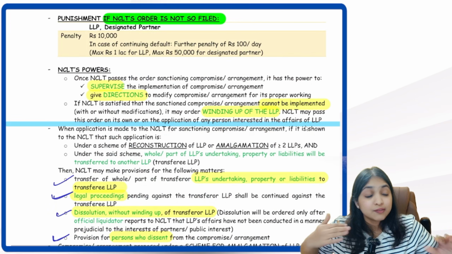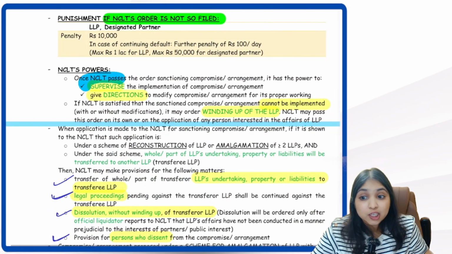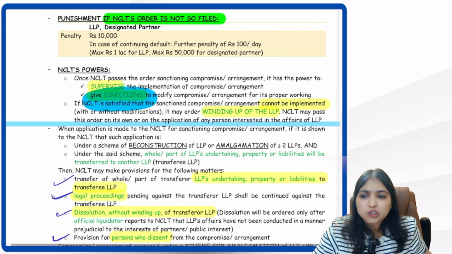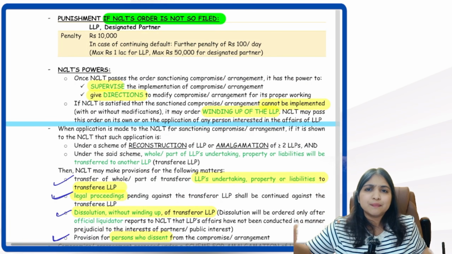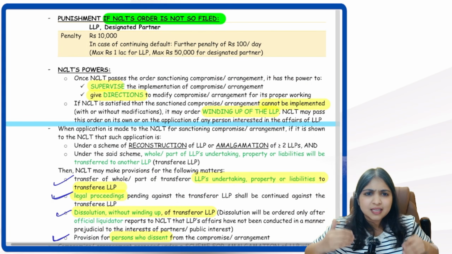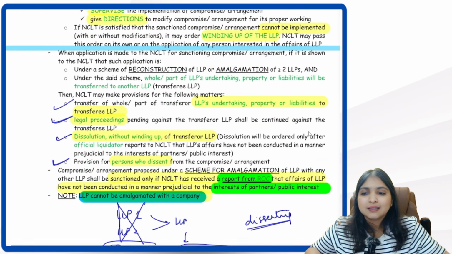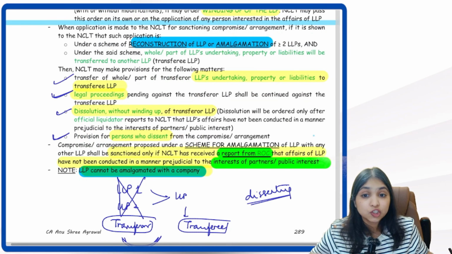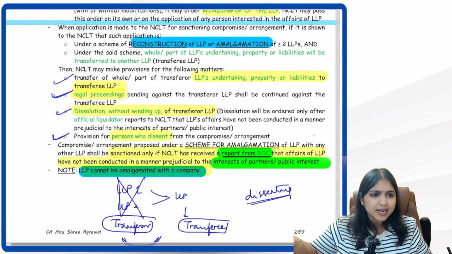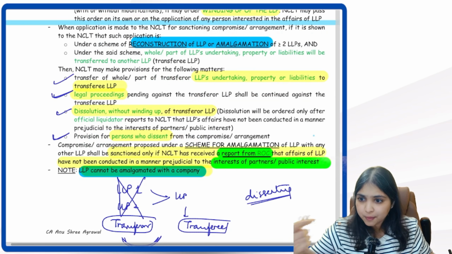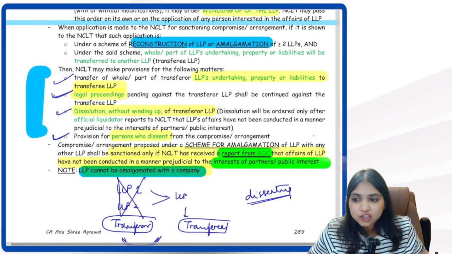Then we learnt, even though NCLT has sanctioned, they can still supervise the implementation. They can also give directions. At any point of time, if NCLT is of the view that this compromise arrangement cannot be implemented, they will order winding up. Then we learnt about reconstruction and amalgamation. Here we learnt when NCLT passes an order for reconstruction or amalgamation, in that order they will mention these 4 things.